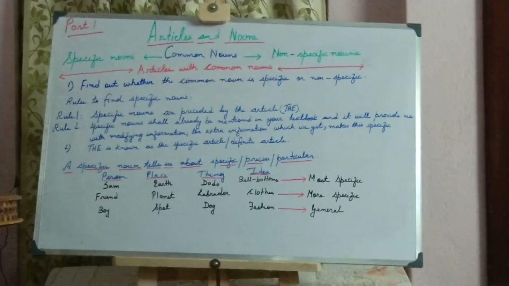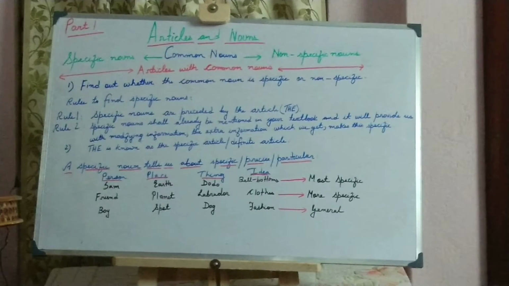Rule number 2 is that there will be a mention of the specific noun already in your textbook, and it will give us some more modifying information. So the word the, which we pronounce as thee or thuh, is known as the specific article or definite article, and when this comes before a noun, then that noun is known as a specific noun, and it is the opposite for the non-specific nouns.